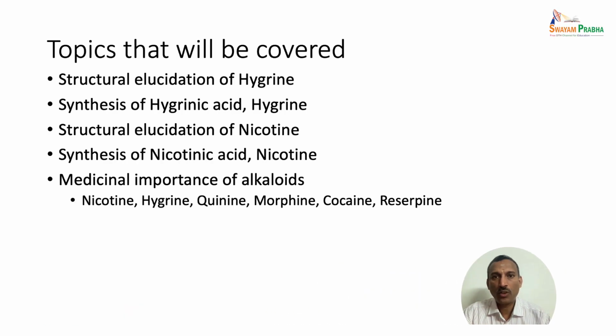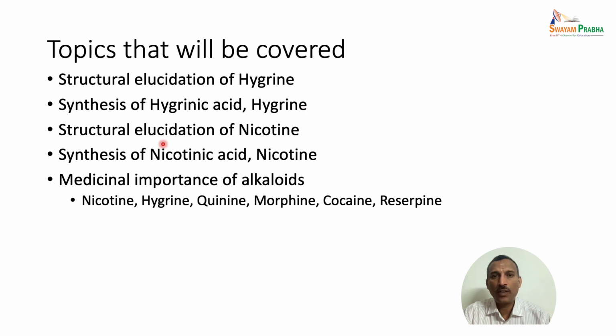Let us look at the topics that will be covered in this session. We will start with the structural elucidation of hygrine. Then we will also study about the synthesis of hygrinic acid and hygrine. From that, we will study how we can deduce the structure of hygrine. We will also study about the biosynthetic process by which hygrine is synthesized from ornithine.